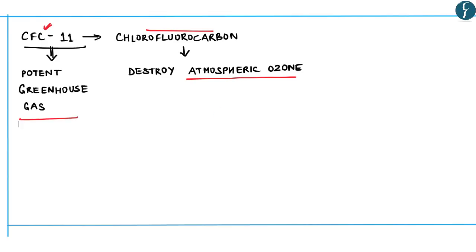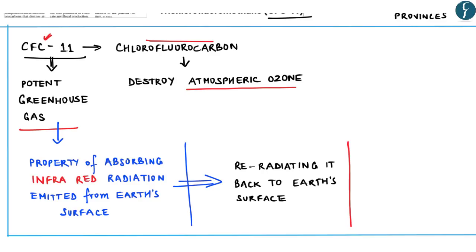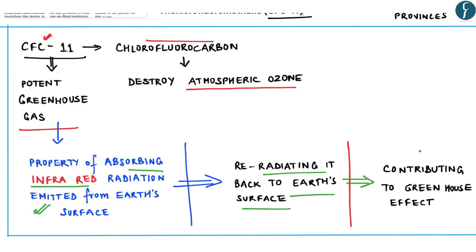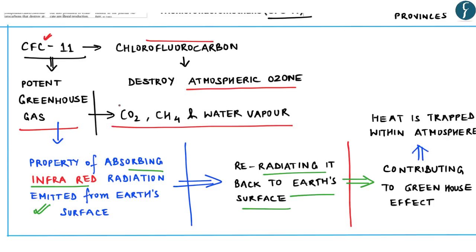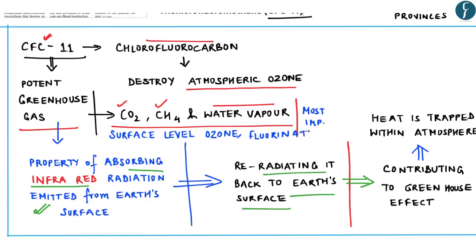Now, CFC 11 is a class of chlorofluorocarbon which destroys atmospheric ozone, and CFC is a potent greenhouse gas. Now, greenhouse gases have the property of absorbing infrared radiation emitted from Earth's surface and also re-radiating it back to Earth's surface, thereby contributing to the greenhouse effect, as heat is trapped within the atmosphere, where carbon dioxide, methane, and water vapor are the most important greenhouse gases. However, surface level ozone, fluorinated gases, as well as nitrous oxides also trap infrared rays to a certain extent.